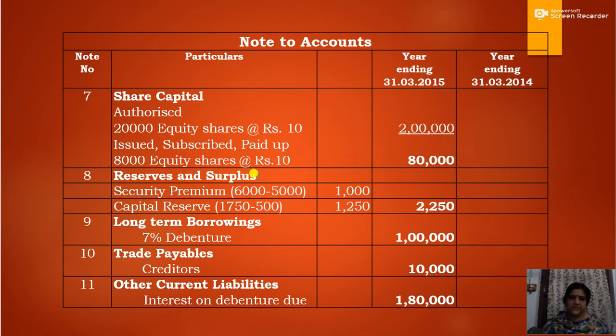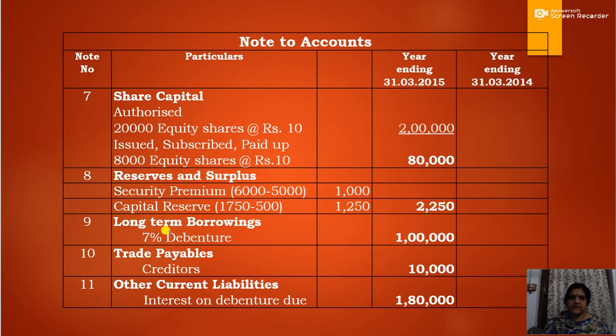Okay, now reserves and surplus. Here the reserves and surplus consists of securities premium. In the securities premium account there was 6,000 rupees, and 5,000 rupees was utilized for writing off the discount on issue of debentures. So the difference will be 1,000. Then capital reserve. In capital reserve the balance amount was 1,750, that is the balance of forfeited shares, minus 500, that is loss on reissue, and the difference was 1,250. So the total under reserves and surplus is securities premium 1,000 and capital reserve 1,250, so the total comes to 2,250.